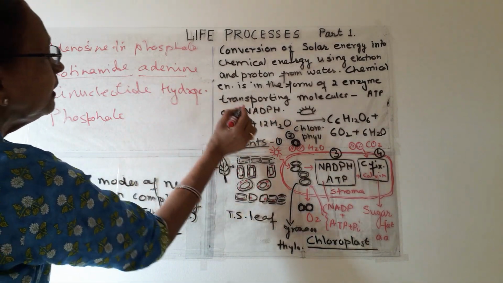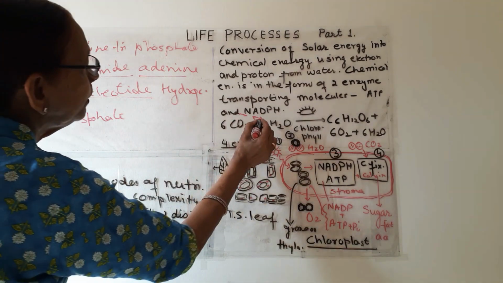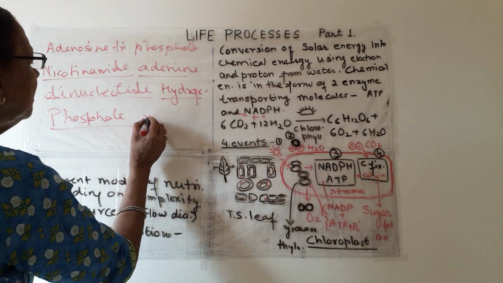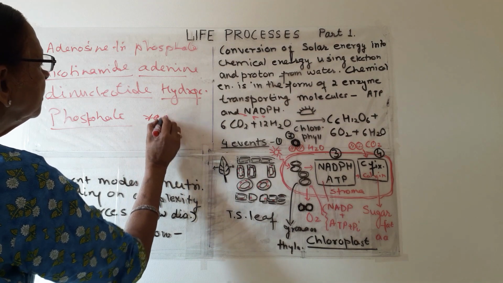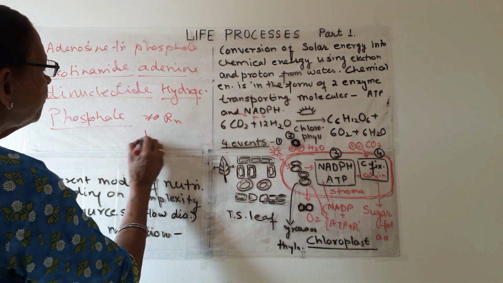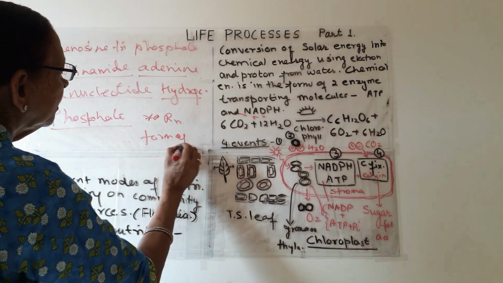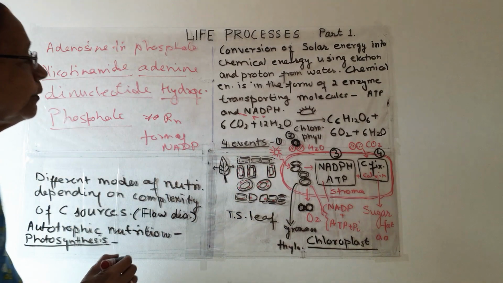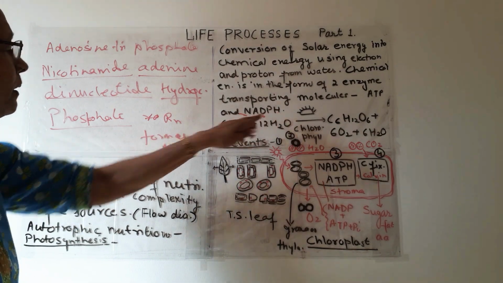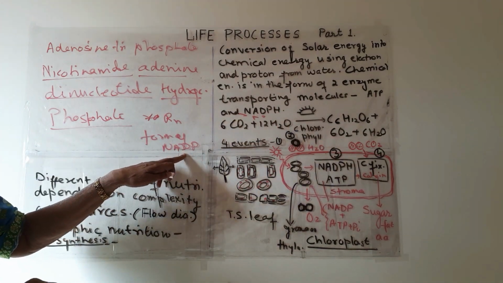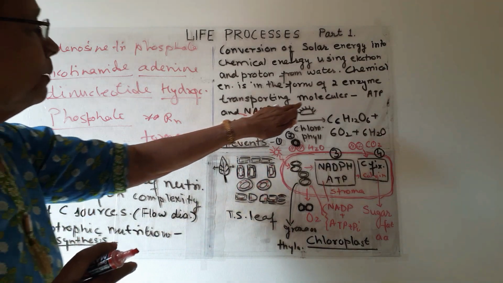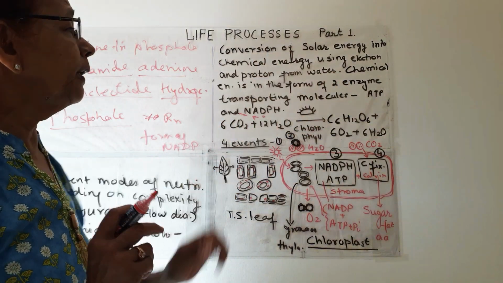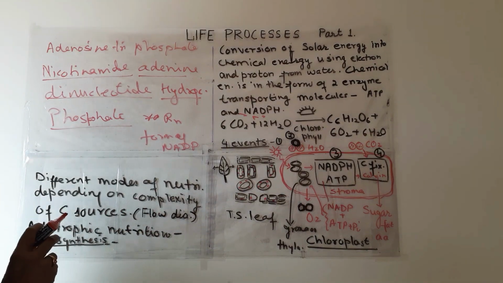Nicotinamide adenine dinucleotide hydrogen phosphate, and this is the reduced form of NADP. Reduced form, because hydrogen is added, so it is the reduced form of NADP, and it is a molecule which transports enzyme during biochemical reaction.